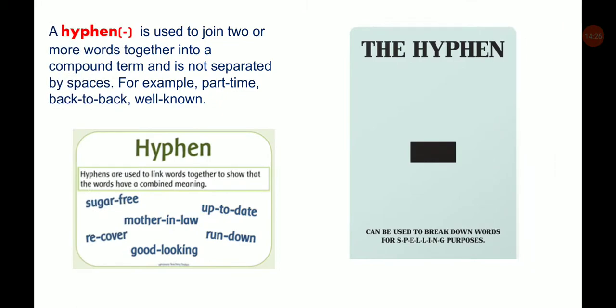A hyphen. Hyphen is used to join 2 or more words together into a compound term and is not separated by spaces. For example, part-time, you put a hyphen in between. Back-to-back, well-known. So hyphens are used to link words together to show that the words have a combined meaning. Like sugar-free, up-to-date, mother-in-law, good-looking.